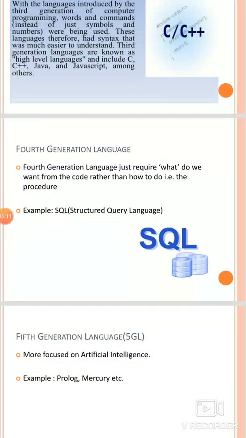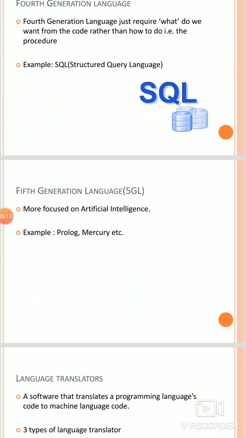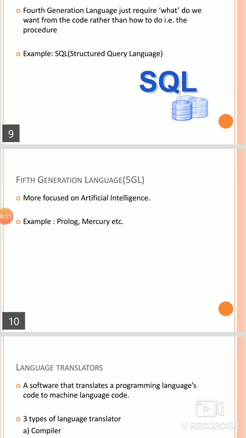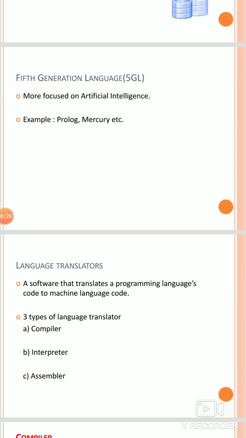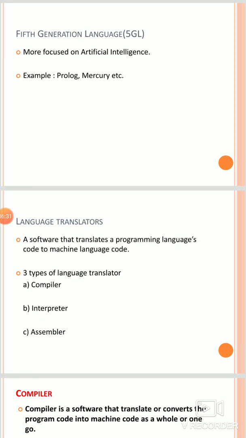Fourth generation language is your SQL, and fifth generation is your Prolog and Mercury, which is mainly based on artificial intelligence. Moreover, in today's class we have learned about the different language translators through which the computer understands and communicates. We can say there are 3 types: compiler, interpreter, assembler.